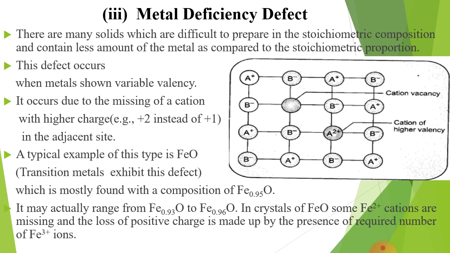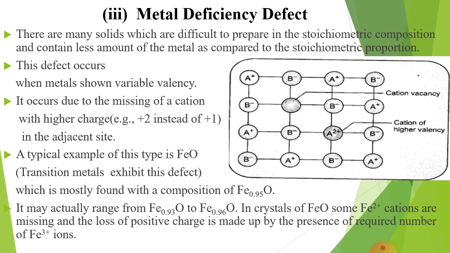There are many solids which are difficult to prepare in the stoichiometric composition and contain less amount of metal as compared to stoichiometric proportions. This defect occurs when metals show variable valency, as in compound of transition element.